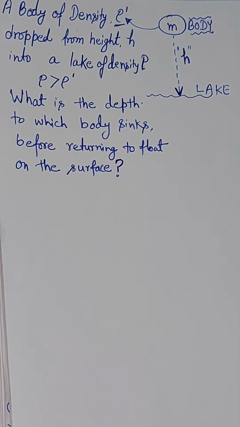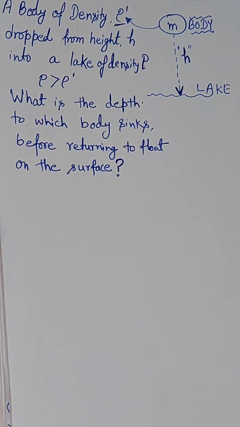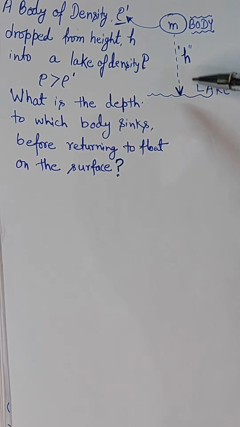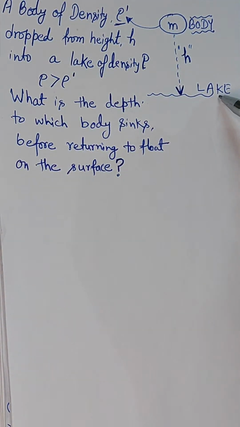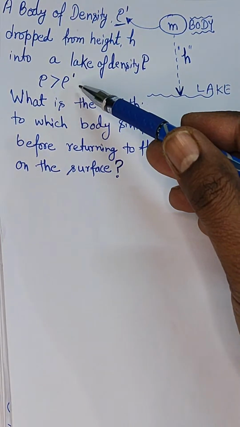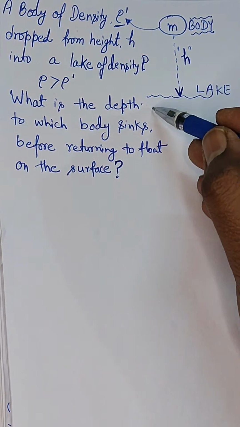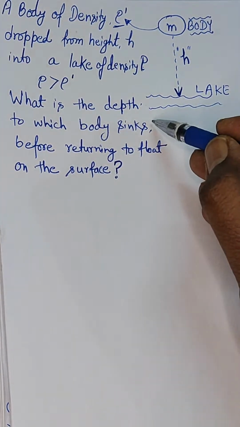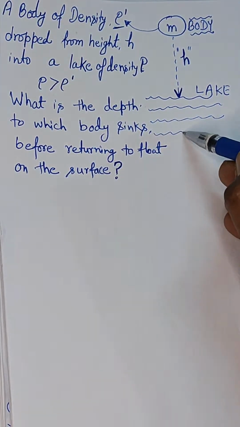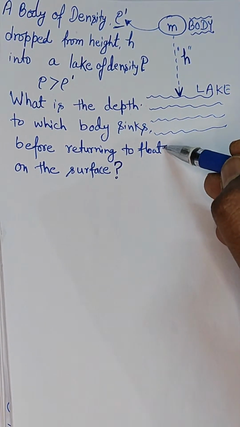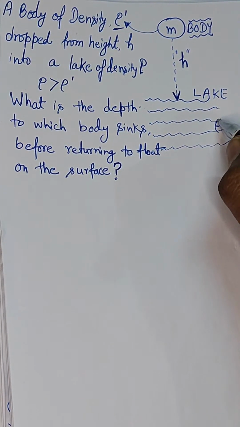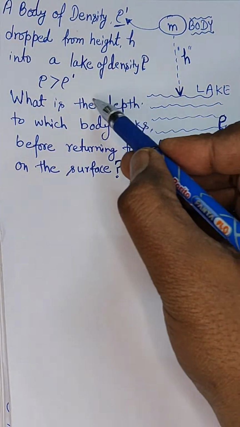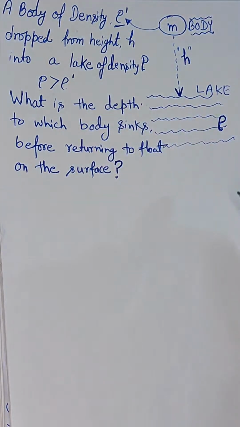Now, it is dropped from a height h into a lake of density rho, and rho is greater than rho dot. That means the lake water also has a certain density, and the density of this lake water is rho. It's given that rho is greater than rho dot.